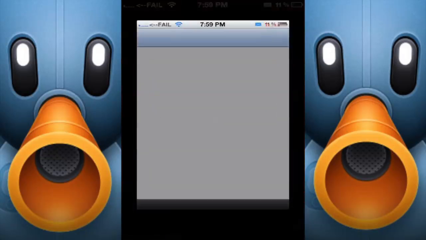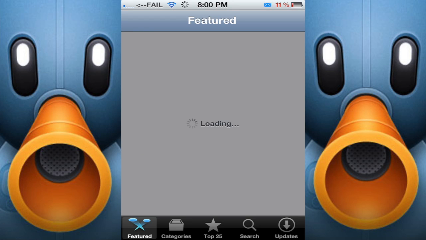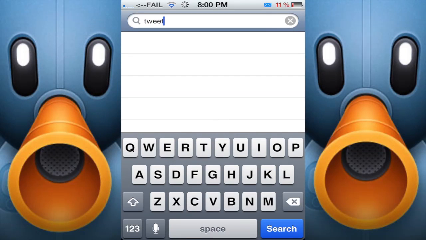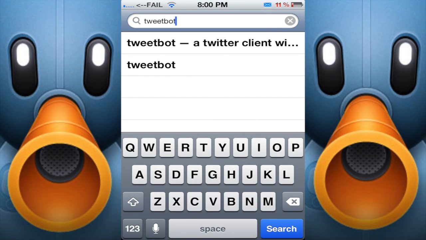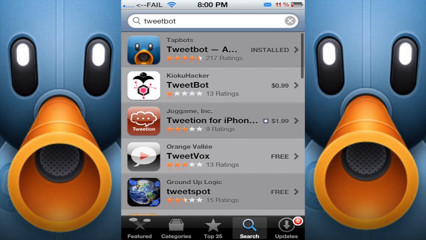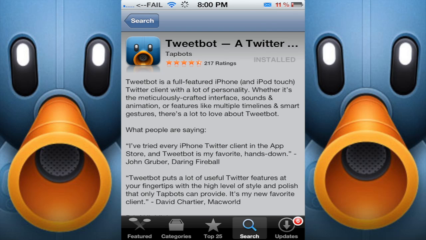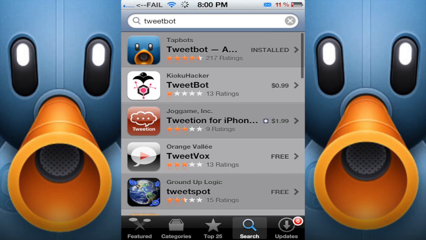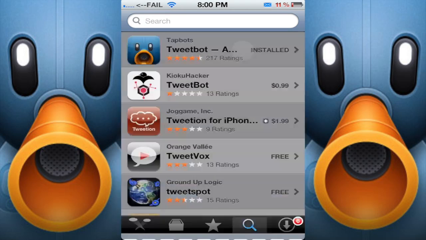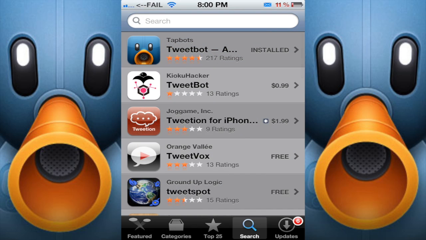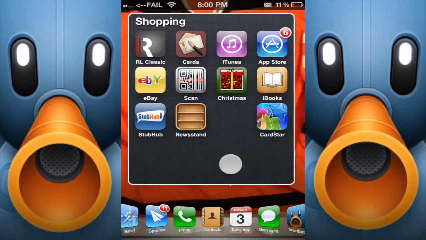Well, you know what? Let's go into the App Store while I have you guys right here. We will search TweetBot and see how much it is. You know what? I have it installed already, so we can't look to see exactly. Oh, $2.99. It popped up there before it went to installed. So it's $2.99 on the App Store. And it's got the little plug guide. It looks like a duck, in my opinion, or a little bot. I'm not really quite sure what the deal with that is. But that's it. That's TweetBot for me.